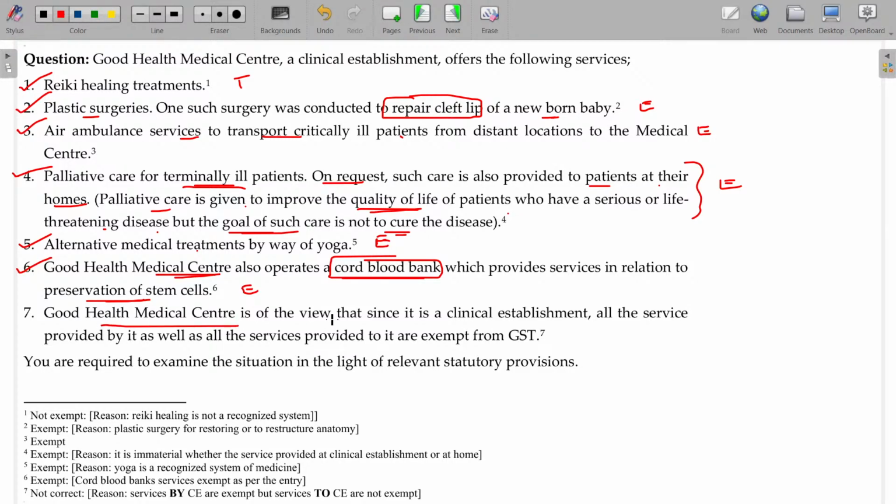Good Health Medical Center is of the view that since it is a clinical establishment, all the services provided by it as well as the services provided to it are exempted. You are required to examine the situation in the light of the relevant statutory provisions. Because sometimes the healthcare center gives food services to not inpatients but outpatients, attendants and visitors, and that will be taxable. And any advertisement services, by advertising others' products in the healthcare hospitals, will also be taxable.